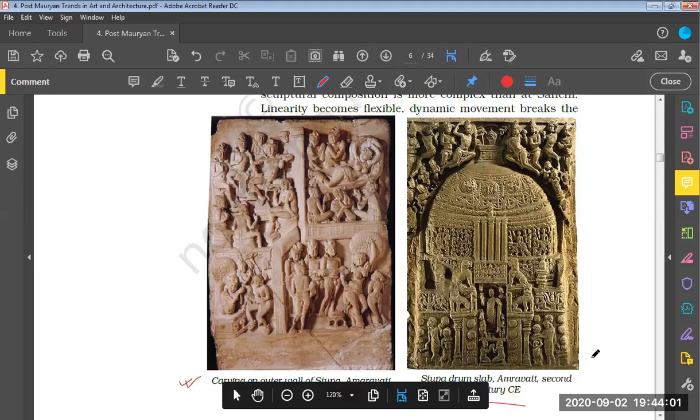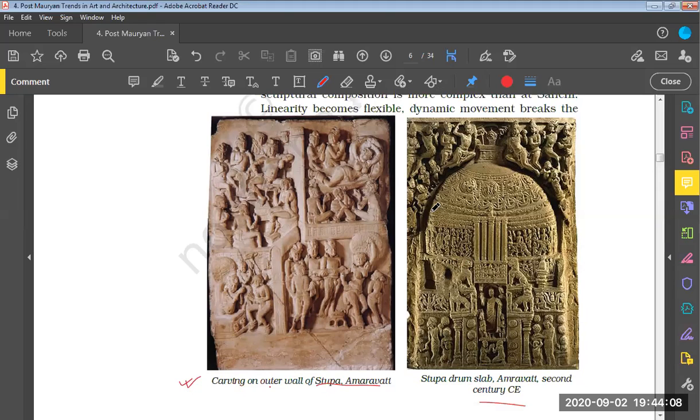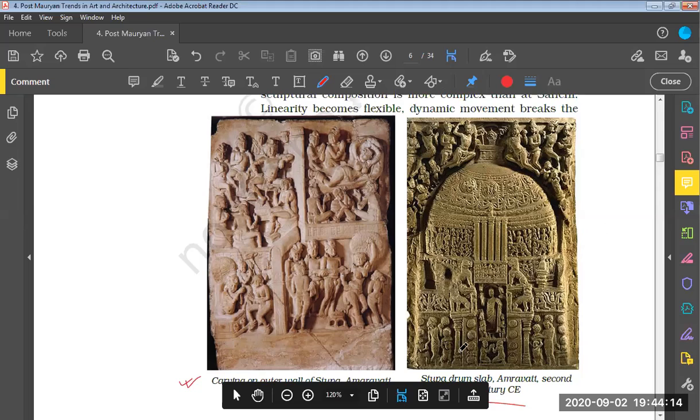This is not the entire stupa. This is just a stupa drum slab, not the exact stupa. It is a drum slab there at Amravati, so it denotes the same. Here we have Purana. In this particular carving, they try to imitate the entire stupa.